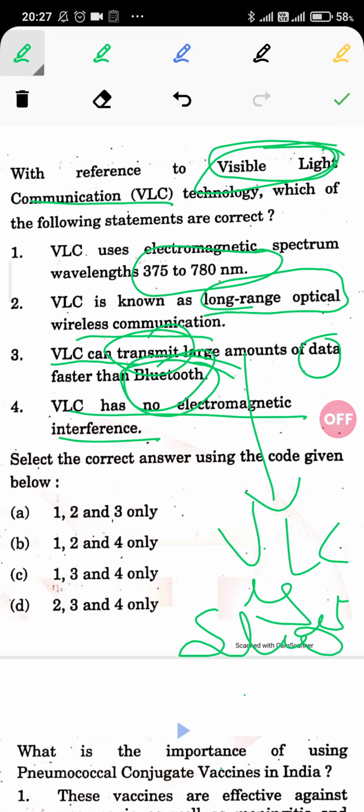Otherwise generally it is not possible, because the speed of data transfer in Bluetooth is directly proportional to the distance between the two devices. It is a common fact.